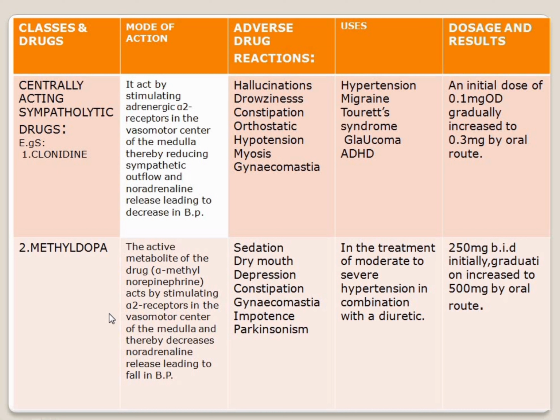The mechanism of action is the same. It acts on the medulla, which contains the vasomotor center. In that vasomotor center, it acts by stimulating the alpha-2 receptor. That is the summary of centrally acting sympatholytic drugs. Okay, here are the two examples, clonidine and methyldopa.